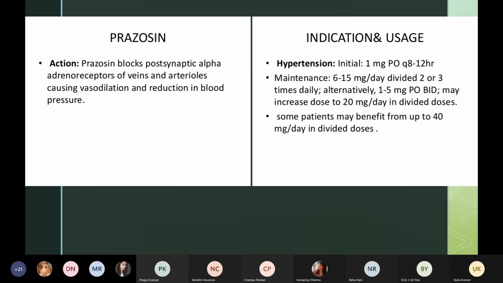Some patients may benefit from up to 40 mg per day in divided doses. So for some patients, 20 mg is not enough to reduce the blood pressure, but we can increase up to 40 mg per day also. That 40 mg should be divided into 3 doses in a day, in 24 hours. So this is the indication and usage, meaning the dosage, and the indication is we give it in hypertension. Is this clear to everyone? Does anyone have a doubt till here?